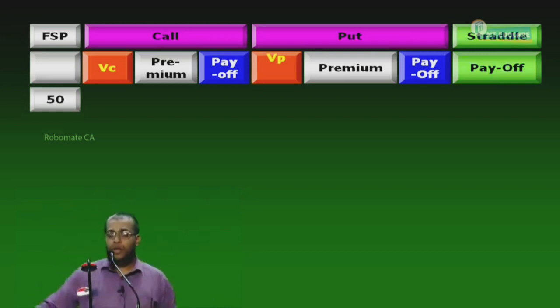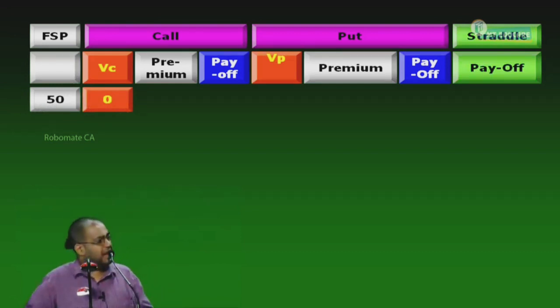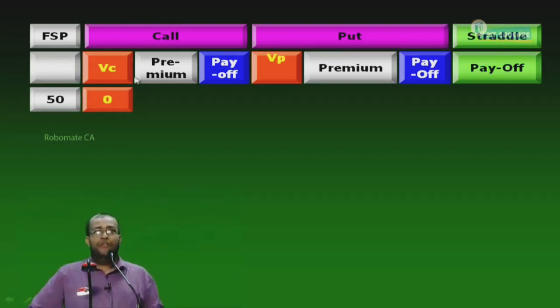Now, you are a holder of a call with a strike price of how much rupees? 75. 75 rupees is the strike price. I have a right to buy at 75 a share, and the market price is 50. Will I exercise or lapse? As a holder of the call it is worthless, it is zero for me. Now for the call, am I receiving premium or paying? I pay a premium of 5 rupees, so -5.